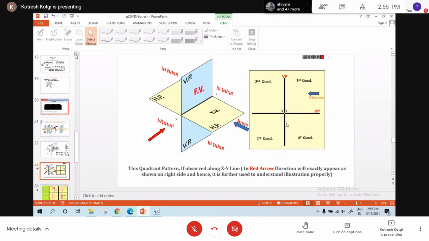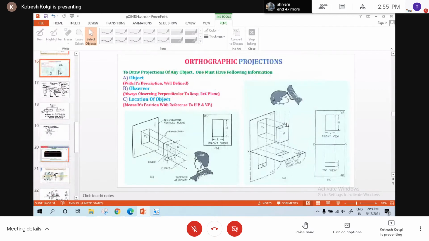So I had one more slide to explain the top view and front view. Yeah, see here. Orthographic projection.